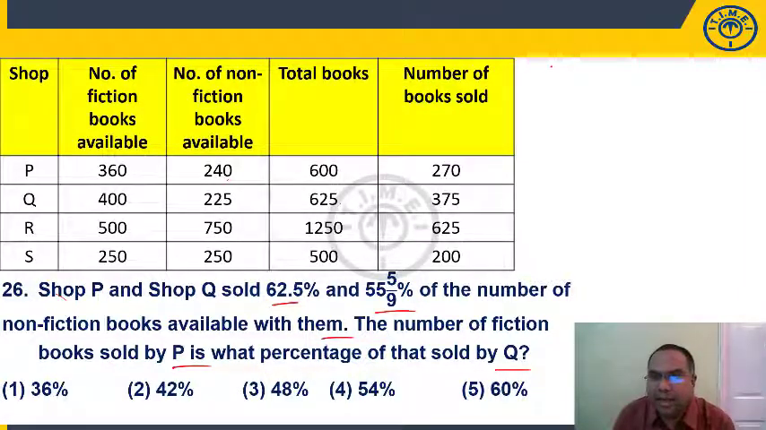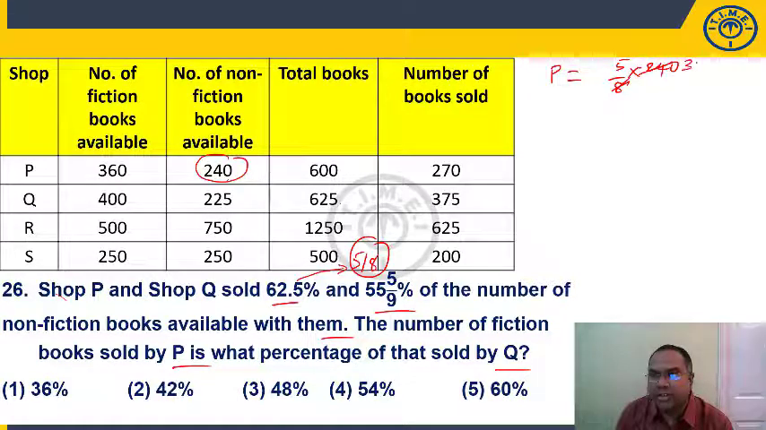Now if you take P here, P has sold 62.5% of the non-fiction books available with them. How many non-fiction are available? 240. Out of this 240, how many has it sold? 62.5%. 62.5% is 5 by 8. So 5 by 8 into 240.